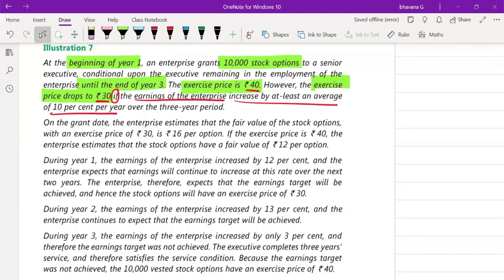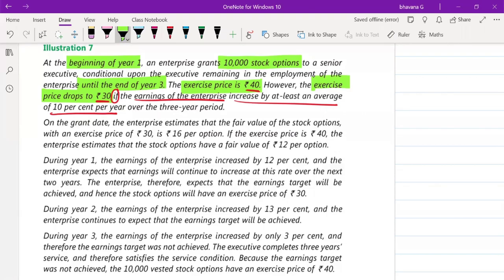Here you need to tell me whether the drop of exercise price from 40 rupees to 30 rupees is a profit to the employee or a loss to the employee. Please tell me whether the drop in exercise price is a profit or a loss. You can answer me in the chat box. Until that, I move on to the next para.